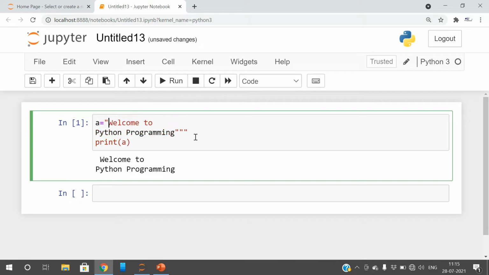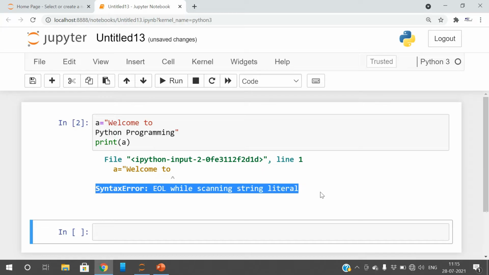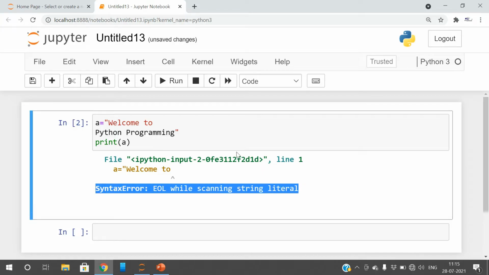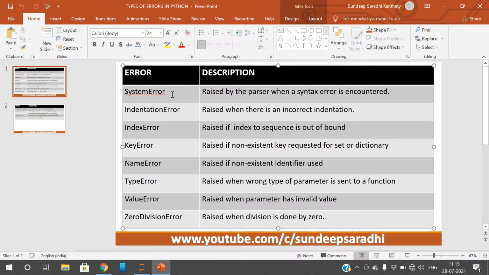If you violate the syntax, that means without using triple quotations you try to write the content in double quotations over multiple lines, then this is a syntax error. Whatever syntax is defined by the interpreter, if you violate it, we'll get this syntax error. So that's the syntax error.